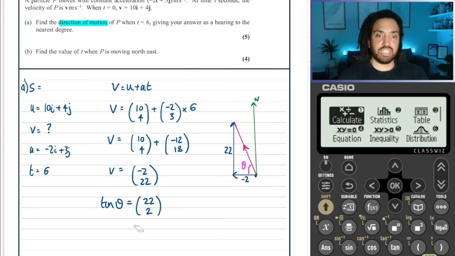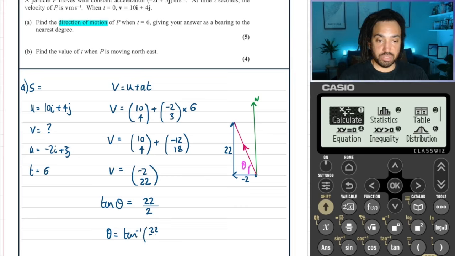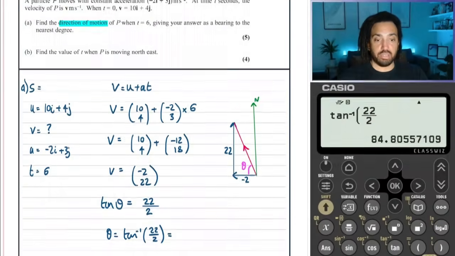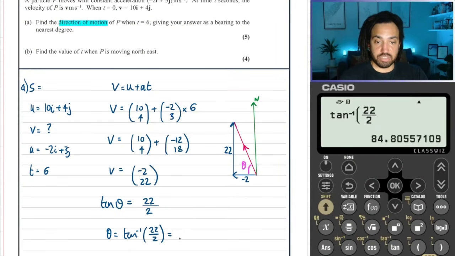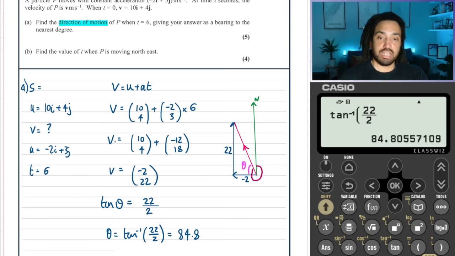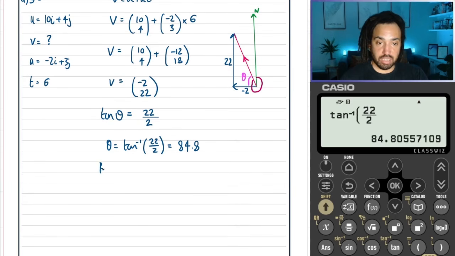Why did I draw it as a vector? What is that about? Sorry. Of course, that means a fraction. Okay, so therefore theta is equal to tan inverse of 22 over 2. So we could do that on our calculator. Okay, there we go. Put that in the calculator, and that gives us an angle of 84.8. Now the bearing is always measured from north, going clockwise around until you hit the line. So that angle in there is going to be our bearing, and that will be 270 plus theta.